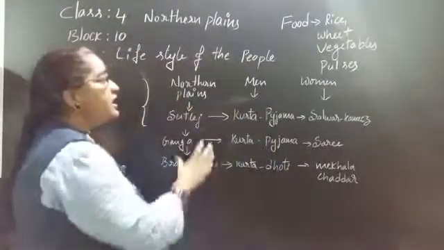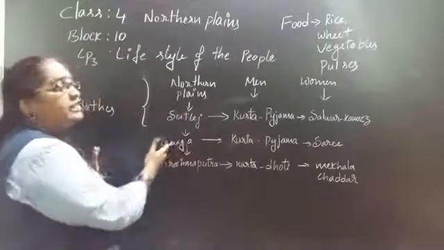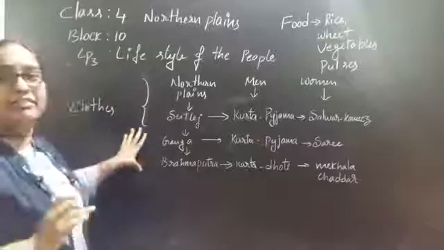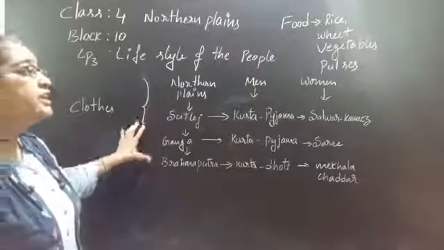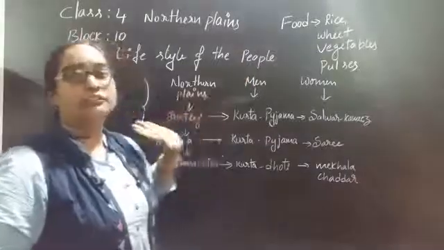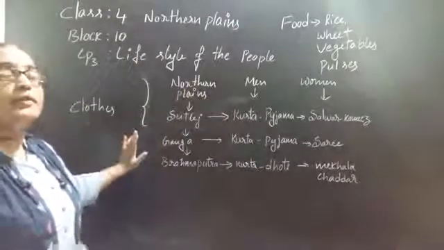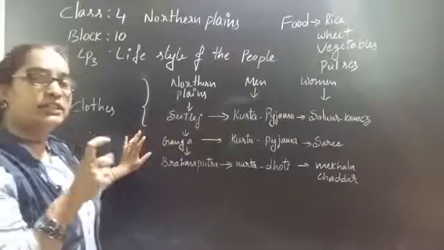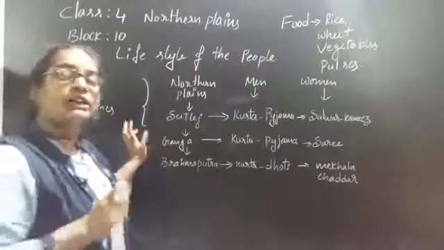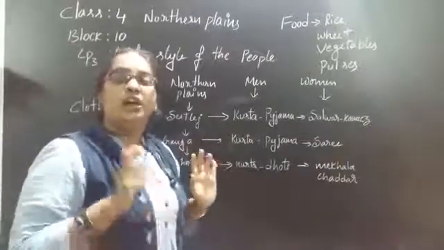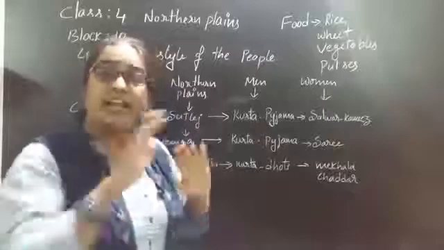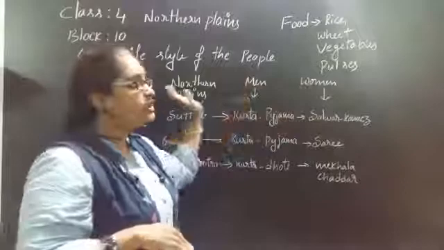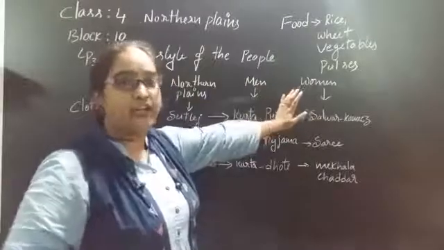So what are the clothes they wear in the northern plains, in Satluj, Ganga, Brahmaputra? Do you all have clarity about this? Okay. Now let's discuss the food, what food items they take. So are we talking about the northern mountains or northern plains? Yes, we are in the lesson of northern plains. So what have I told about northern plains? Northern plains are fertile and flat lands from west to east, which are spread over 2,500 kilometers.